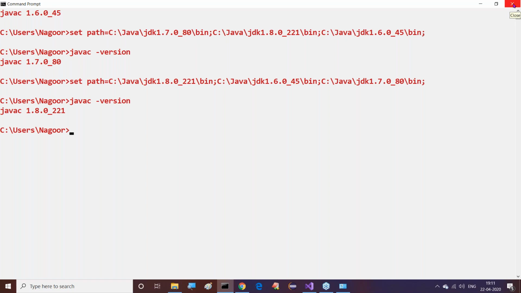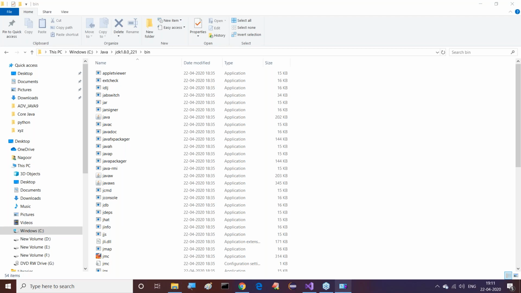Now observe this clearly. Temporarily, as I said here, this is what we get. Permanently also, the same conclusion. Okay, guys, now leave this one. This was the setup of the path environment variable and playing somewhat with that. Good. Now all of you observe this clearly, guys.